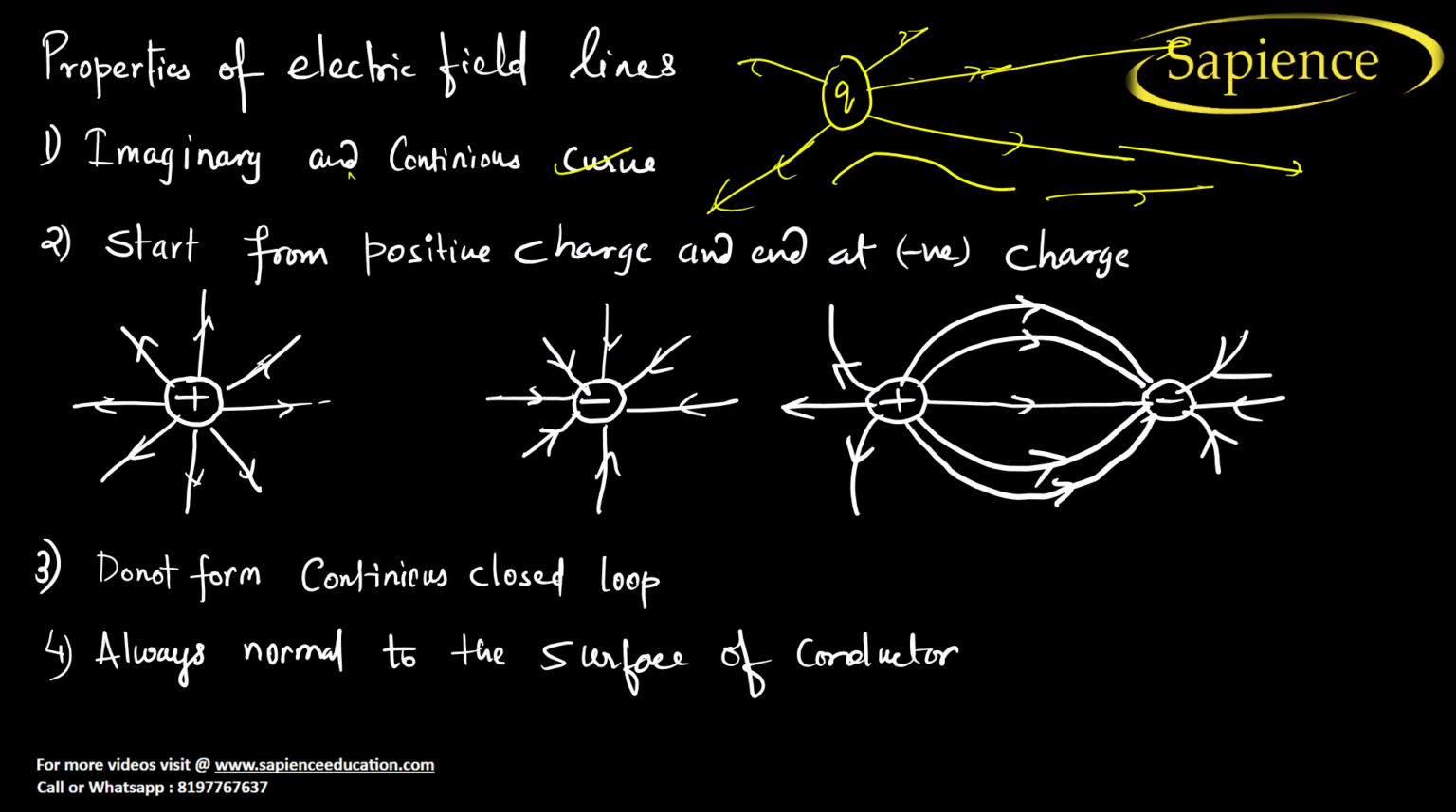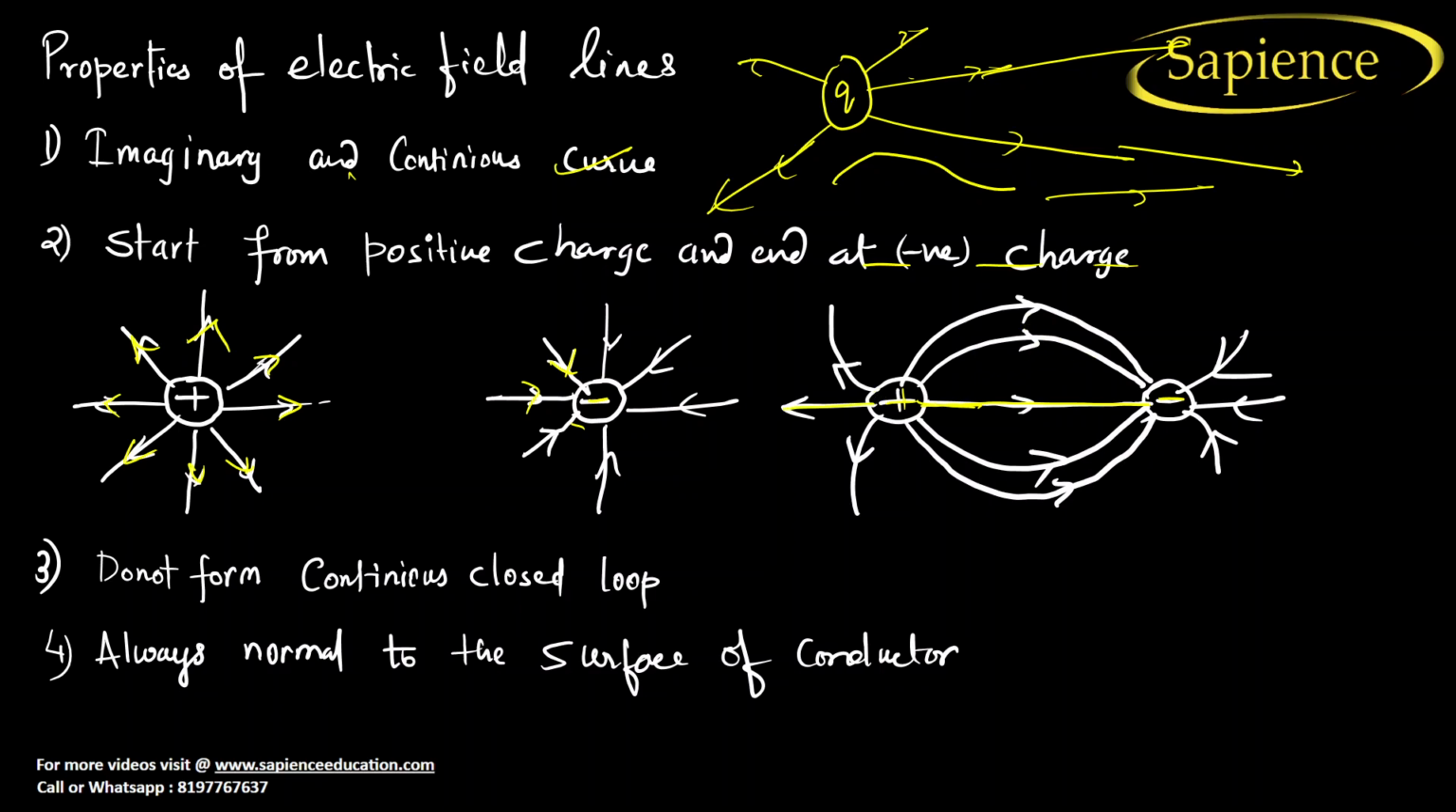Now, the second property is that it starts from a positive charge and ends at a negative charge. See here, this is a positive charge. So it starts from positive, it is going outward, and it ends at negative, so it is coming inward. Now let us suppose you have a positive charge as well as a negative charge. So what will you do? You have to make a curve. See here, let us consider this positive charge. The electric field lines go in this direction, from positive to negative, right? Okay.